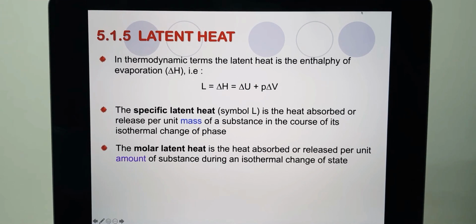So specific latent heat is meant for the changes of the phase and is related to the mass of the substance, whereas molar latent heat is the same thing, the change of phase, but it is related to the amount of substance, the molarity of the substance during the phase changes.